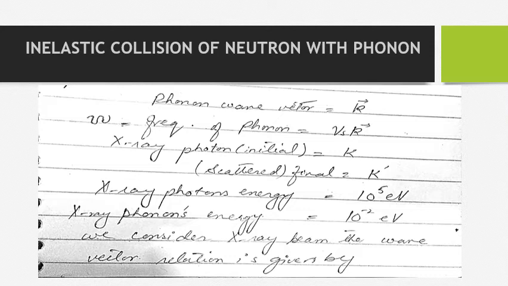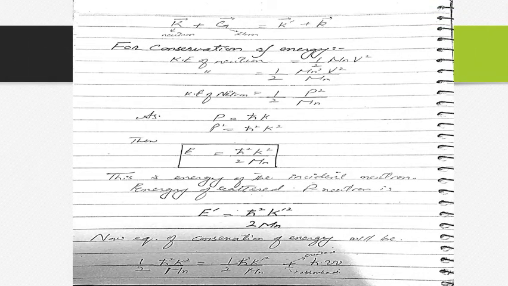X-ray photon, initially having the wave vector k, is scattered with final wave vector k dash. X-ray photon energy is equal to 10 raised to power 5 electron volt. Phonon energy is equal to 10 raised to power minus 2 electron volt, which we get in the inelastic scattering or inelastic collision. We consider the beam of neutrons. The wave vector relation is given. Here wave vector k of the neutron plus G, the reciprocal lattice vector of the atom, is equal to k dash plus wave vector k of the phonon.